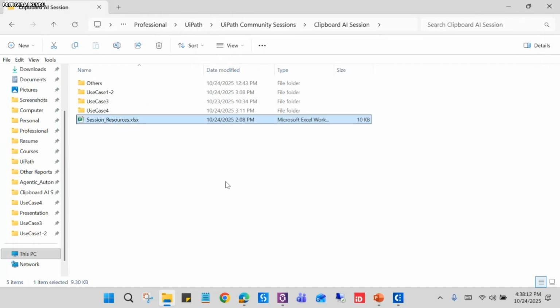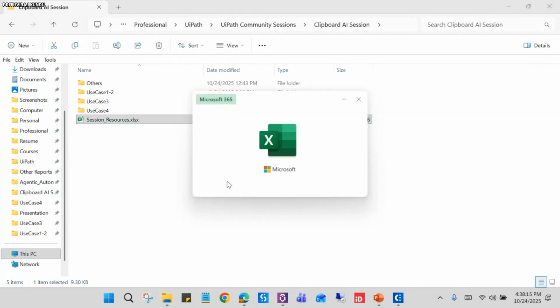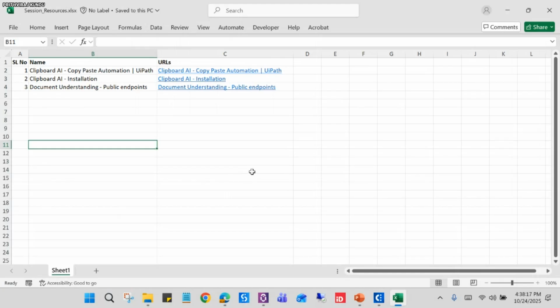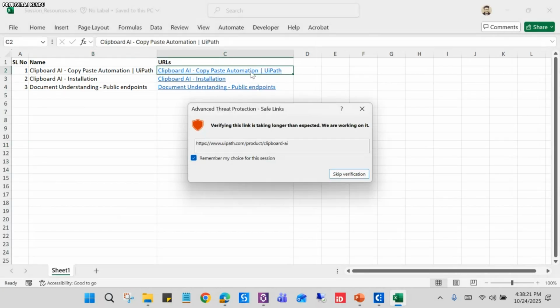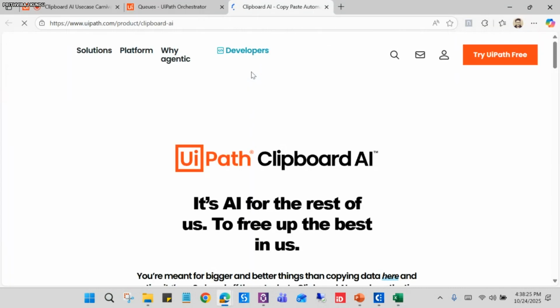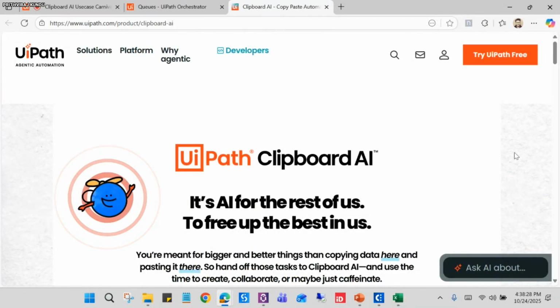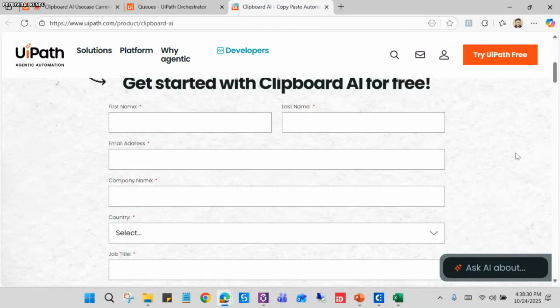Team, I will give you one link, so that if you open this link, you can easily download and install that application. See the tagline here, and you can also see the first name, last name, email ID, and company name.